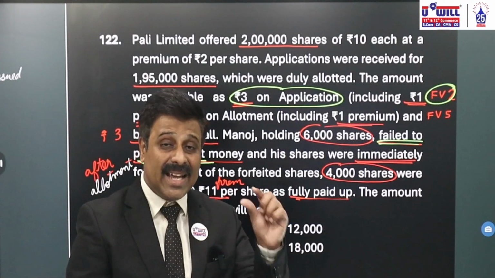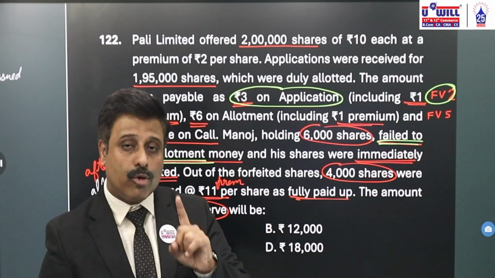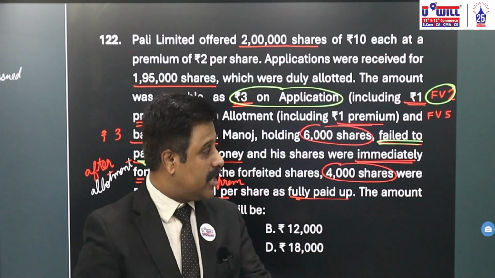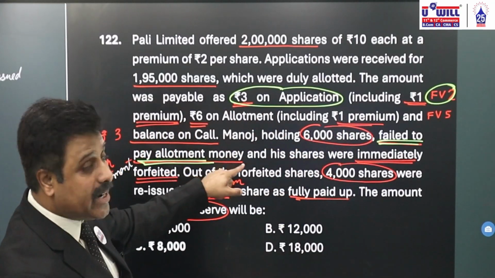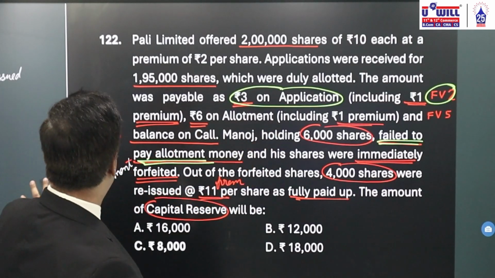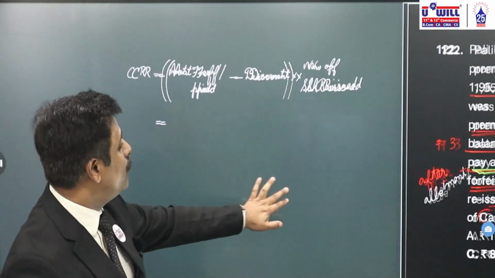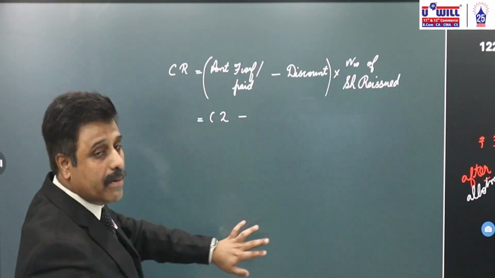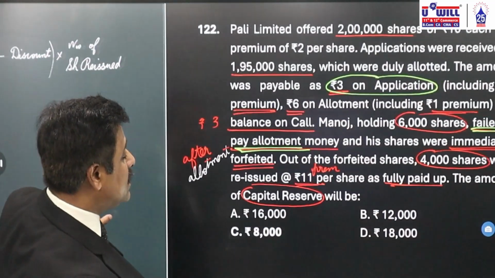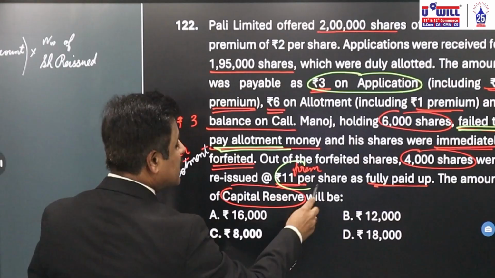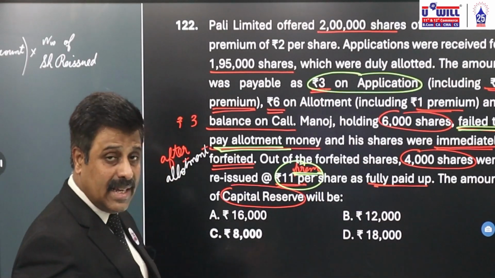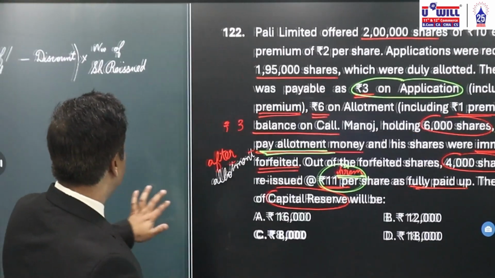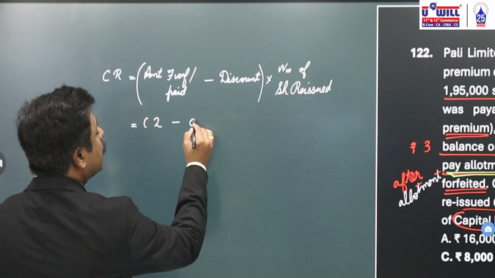When we consider share forfeiture and capital reserve, we have to take the amount only towards the face value. So what is the amount paid or forfeited towards the face value? Only application. Allotment he did not pay. Only application he paid, which is 2 rupees towards the face value. Okay. So what is this amount I'll take? 2 rupees is what is paid by him. And minus discount. Can you all see reissue is done at premium? 11 means discount is not there. Less than 10 would be a discount. So discount here is 0.